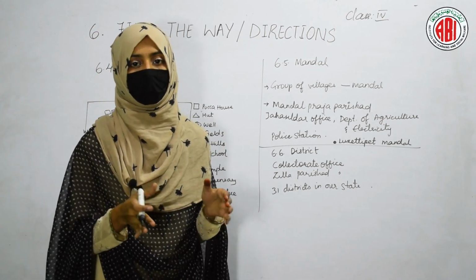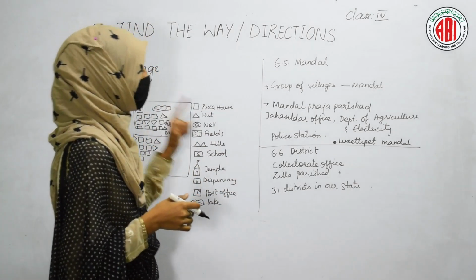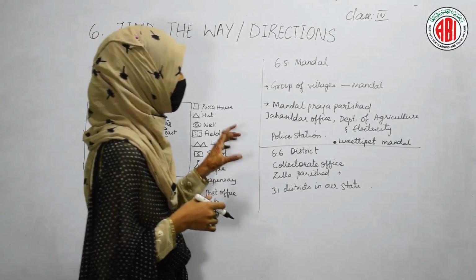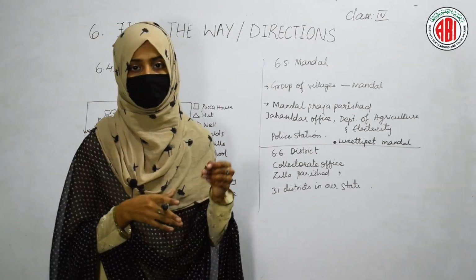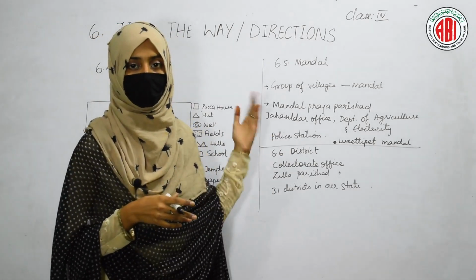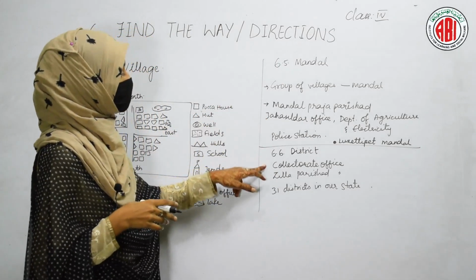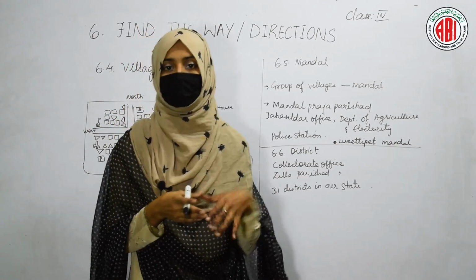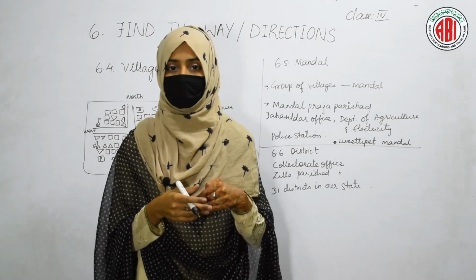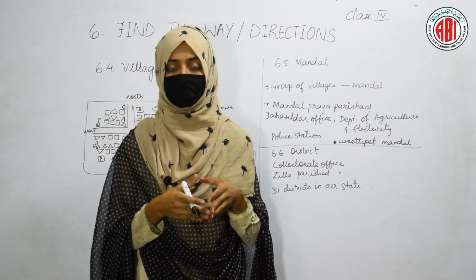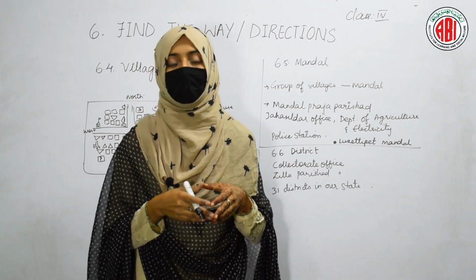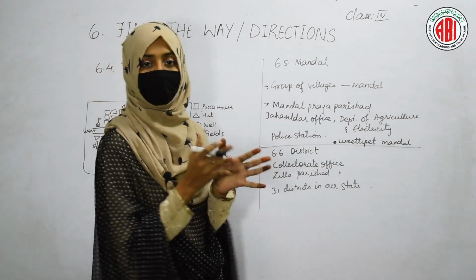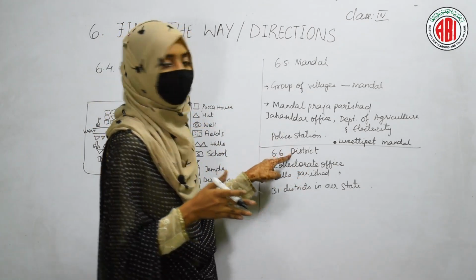Likewise, if we group the number of mandals, then it forms a district. In our state, 31 districts are present, and in the district, the population is more when compared to the mandal. And here also you can find the offices like Collectorate office, Zilla Parishad office, police stations, dispensaries, medical department, all the different departments are also located in the district. So, whenever we group a number of mandals, then it forms one district.